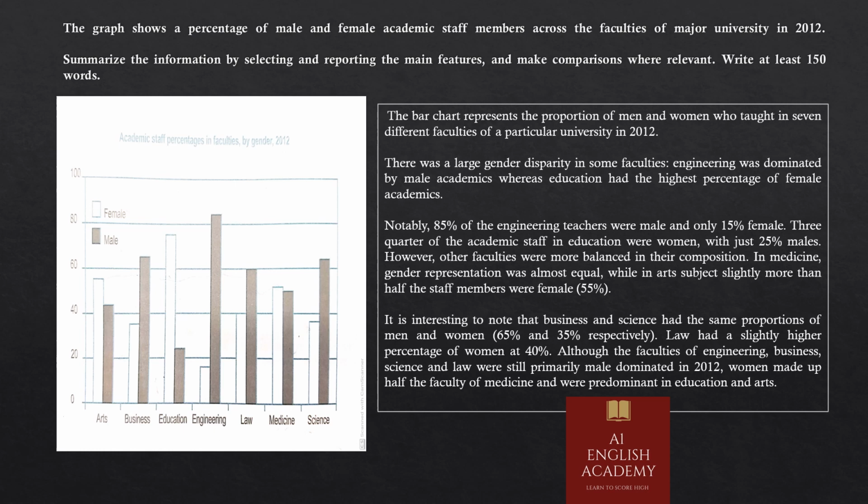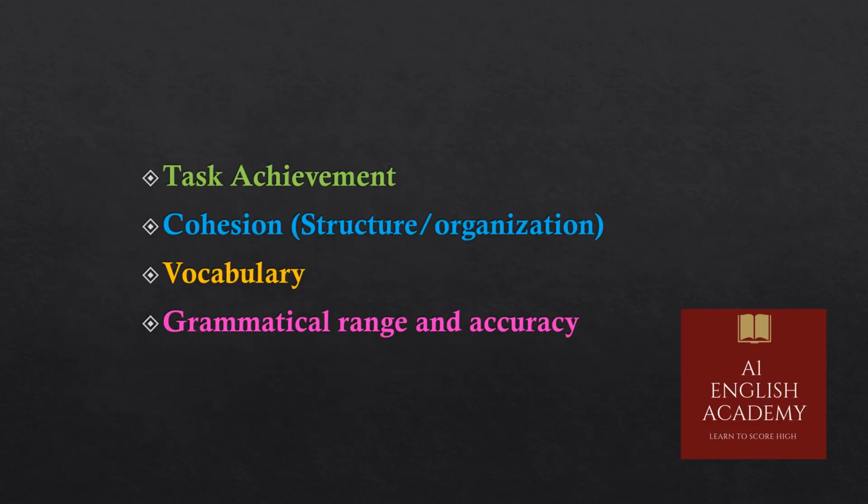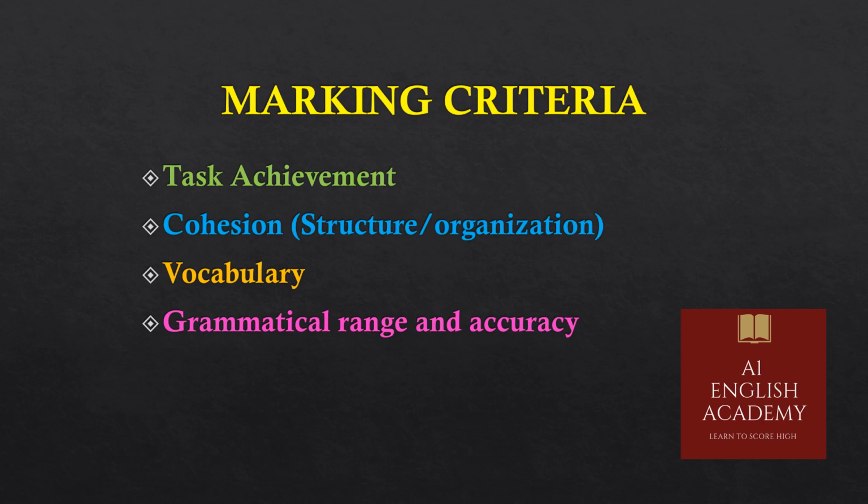Now this is also important to know how this task will be checked. Let's have a look. For the marking criteria, these are the parameters. The first is task achievement, second cohesion, third is vocabulary, and the last is grammatical range and accuracy. Let me explain this in detail.